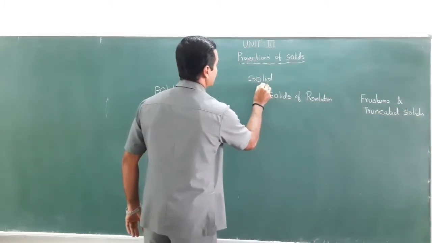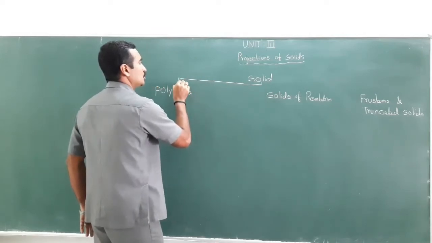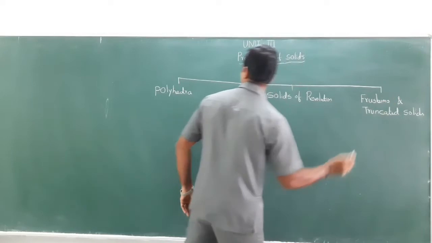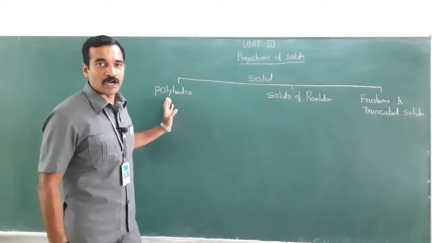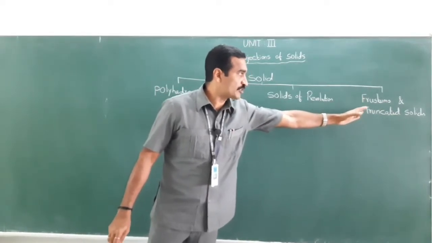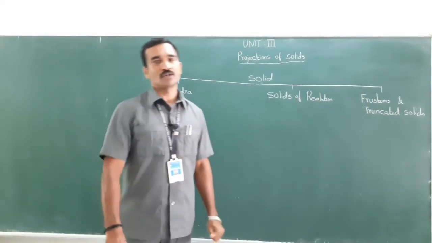That is, solid is classified into three, namely polyhedra or polyhedron, solids of revolution, and the third one is frustums and truncated solids.